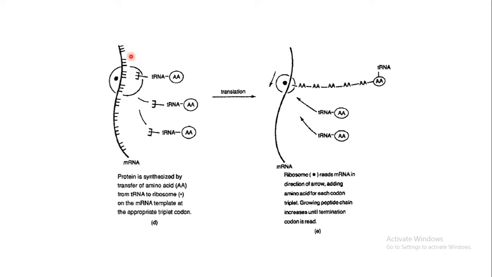Depending upon the sequence of nucleotides present, it will code for a particular type of amino acid, and that amino acid is brought by the tRNA, transfer RNA, on the ribosome. This is a ribosome, onto which this mRNA is read. That sequence is read in the form of 3 nucleotides.